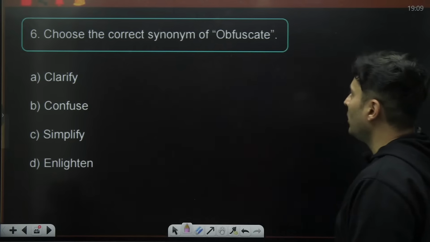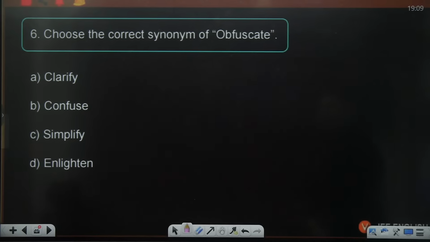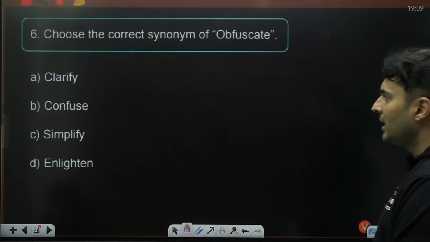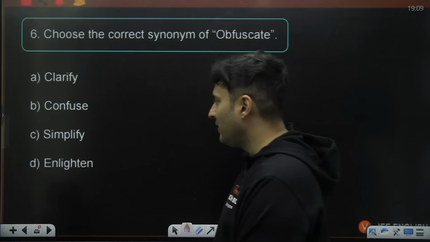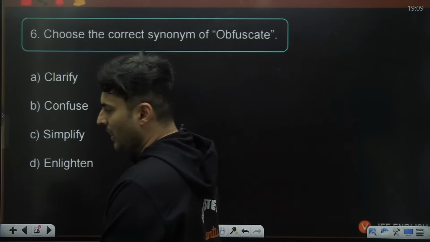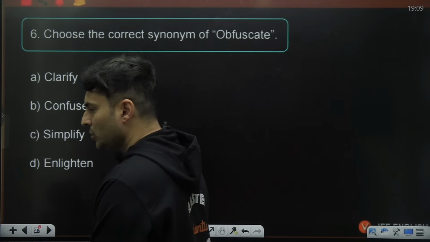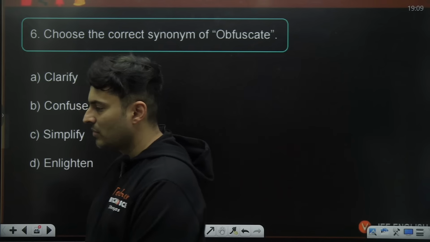Choose the correct synonym of obfuscate. Clarify, confuse, simplify, or enlighten. Come on, my dear students. Choose the correct synonym.